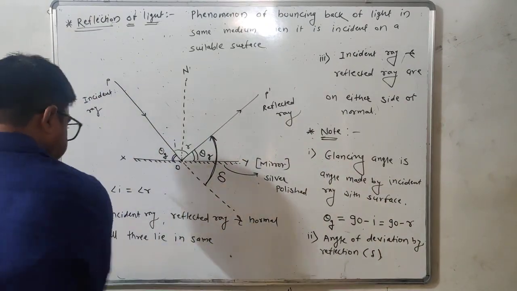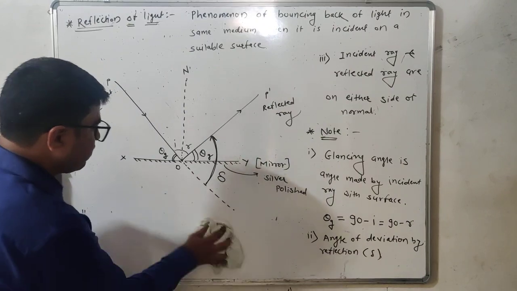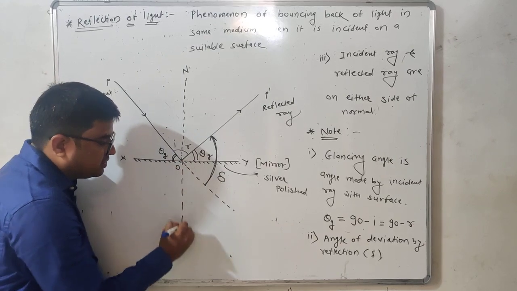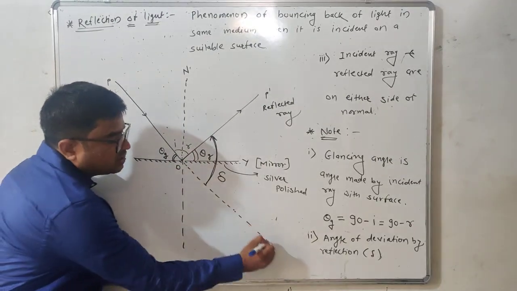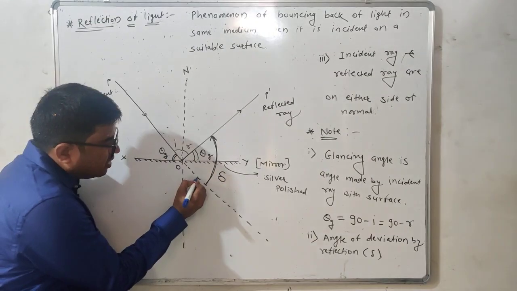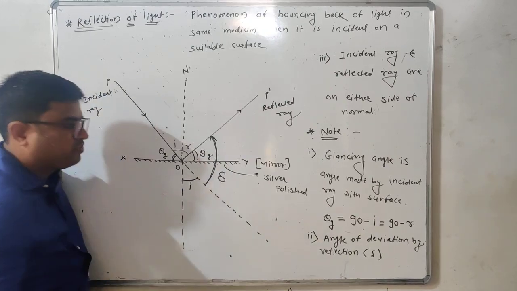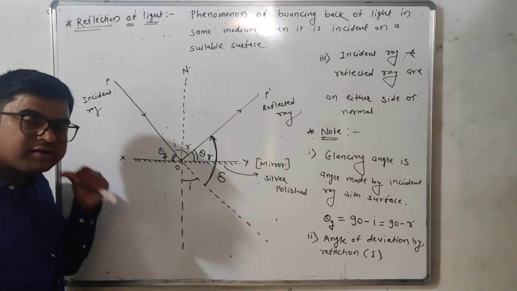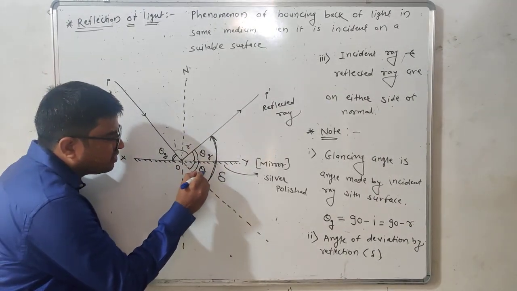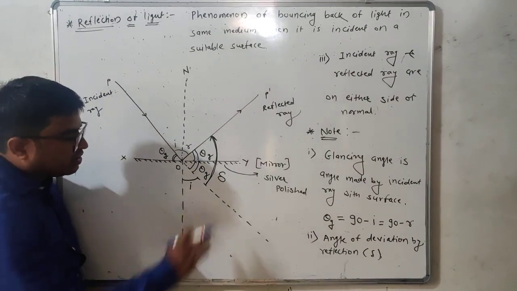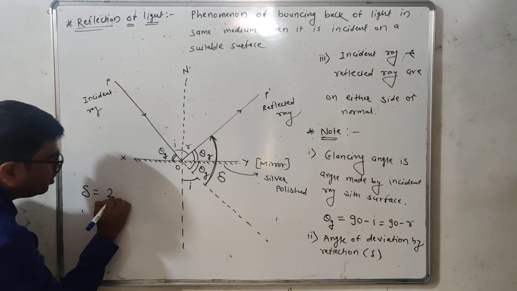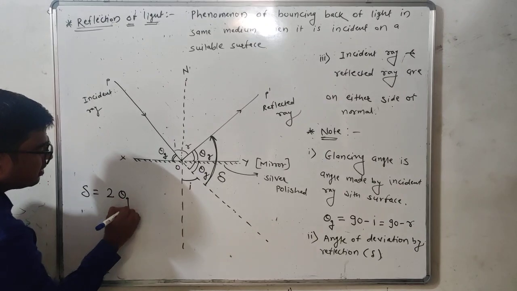What is the value of delta here? Let us find that out. If we draw the normal on either side like this, this is the original direction. Therefore, if this angle is I, its opposite angle is also I. If this is I, this is theta g, the glancing angle. Therefore, the angle of deviation delta will be 2 times the glancing angle.